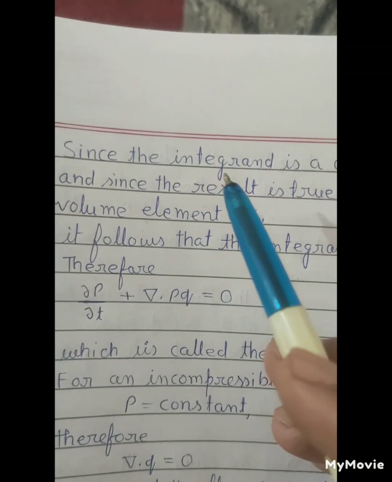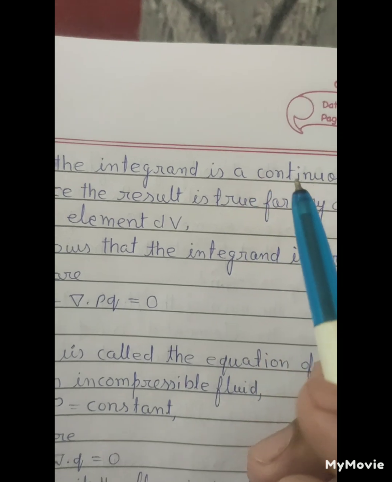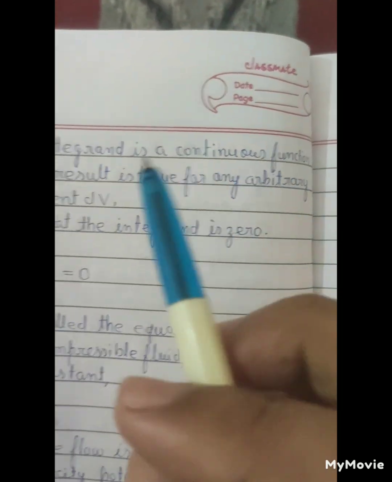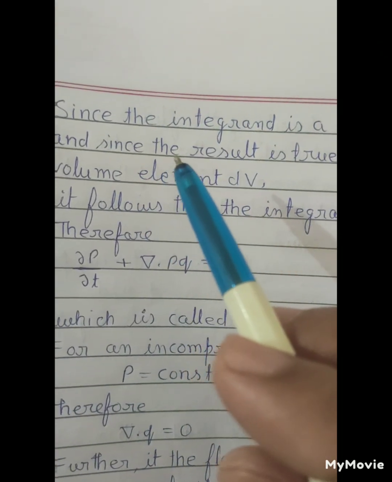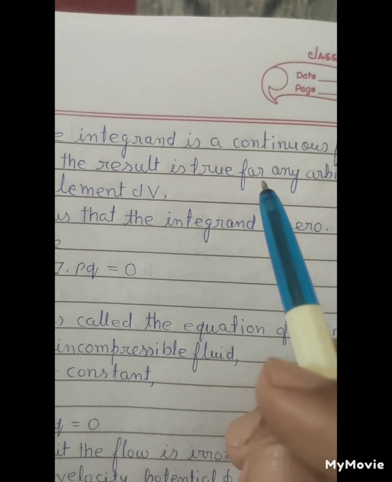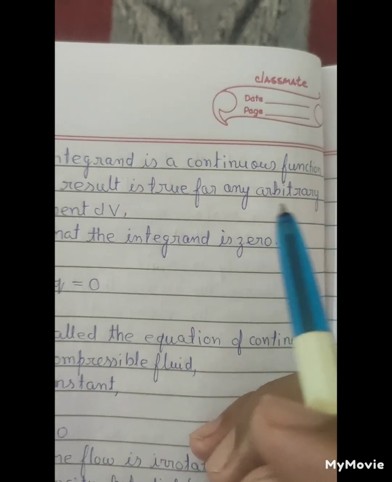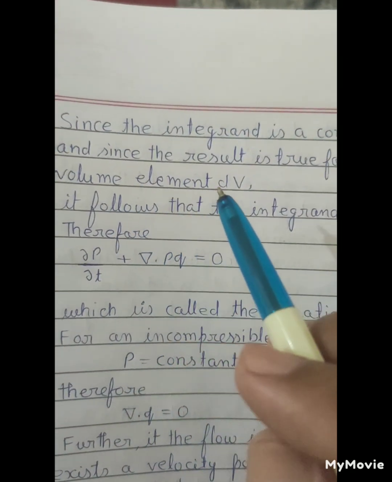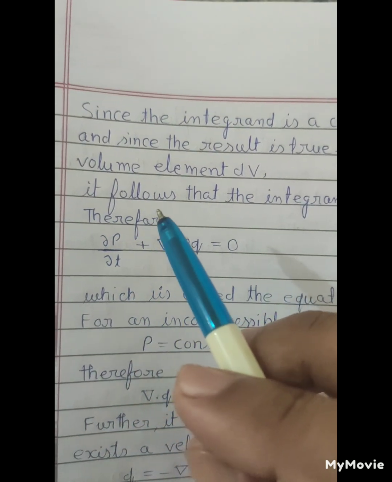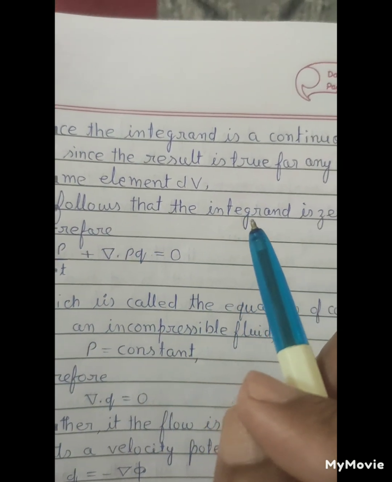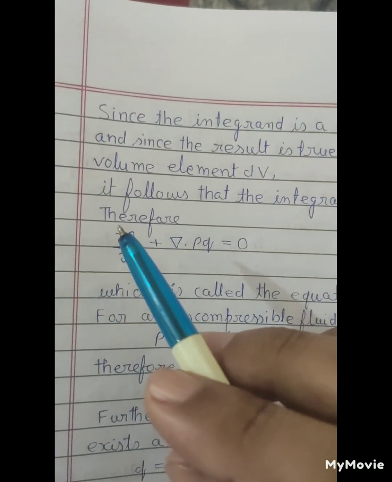Since the integrand is a continuous function and since the result is true for any arbitrary volume element dV, it follows that the integrand is 0.